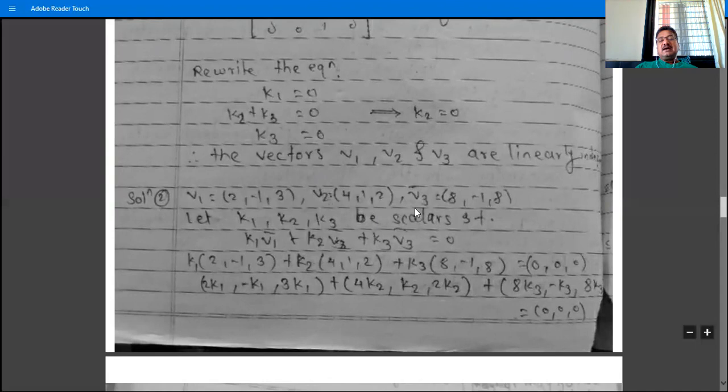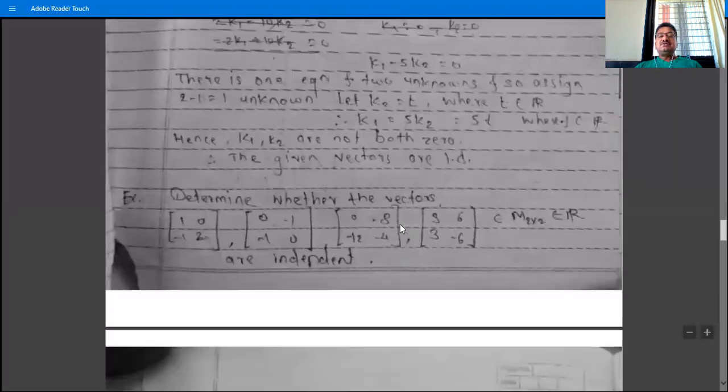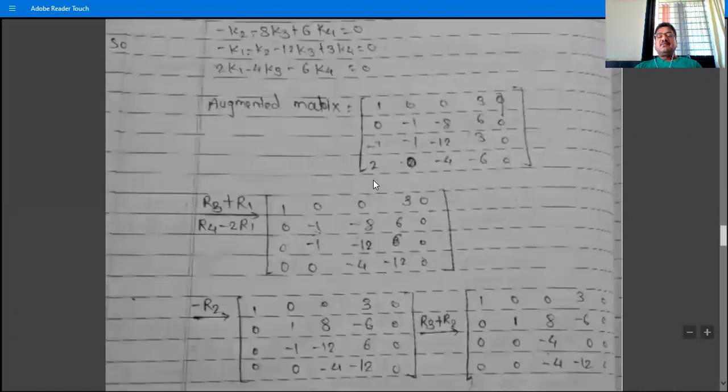So if the set contains 3 vectors from R3, then it may or may not be a basis of R3. But if the set contains more than 3 vectors or fewer than 3 vectors from R3, then it is not a basis of R3. If you form the set containing these 3 vectors, then it is not a basis of R3 because this set is linearly dependent. The same kind of sentence applies to the remaining examples.